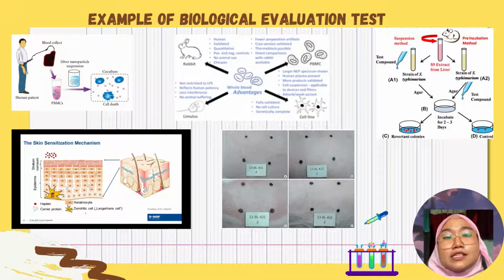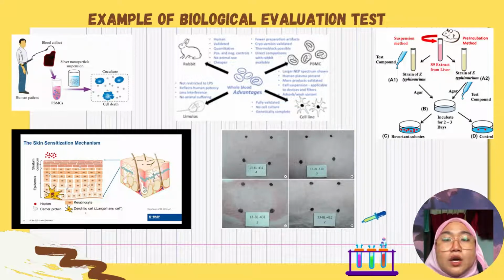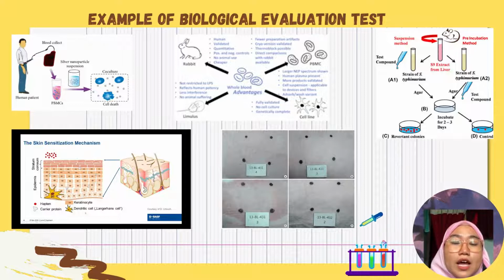Based on this slide, these are a few of the biological evaluation tests. We have cytotoxicity, irritation, sensitization, and material mediated pyrogenicity. All of these are examples of tests, and this dot is actually a skin rabbit. This is a rabbit, used in the irritation test, and that's all for me.